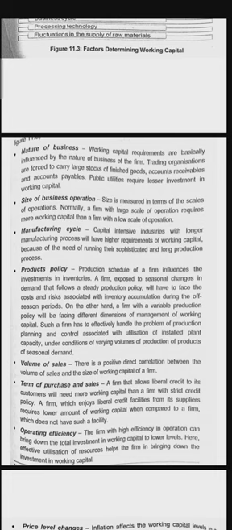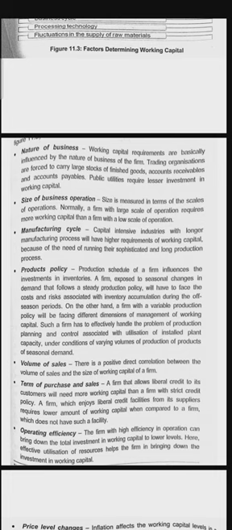In a trading organization, there is a force to carry large stocks of finished goods, accounts receivable or accounts payable, whereas public utilities require lesser investment in working capital. Means in trading it will be a large working capital, in public utilities it requires lesser working capital.